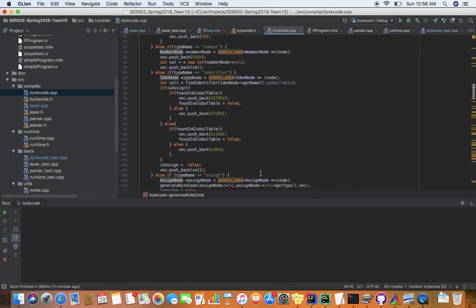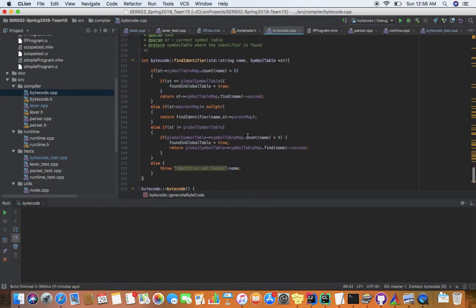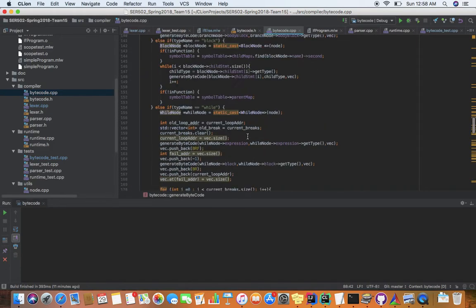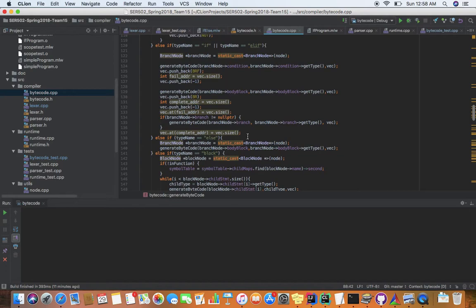And let's dive into another node. Yeah, identifier is another node, which is one of the interesting parts of bytecode generation. So whenever I see an identifier node, I have to decide if I have to do a GStore or GLoad. GStore is something like global, and then normal store is on the current context. So to find out if the identifier is in the current context or not, I have a function called find identifier, which recursively looks into the symbol table map, and it checks whether it's in the current symbol table, or it's in the recursive.